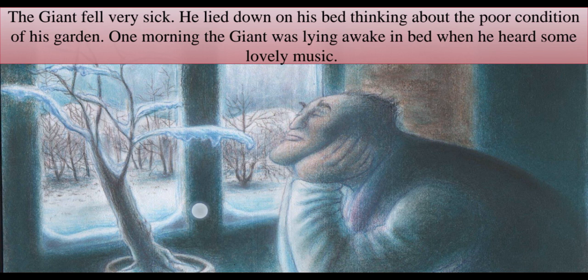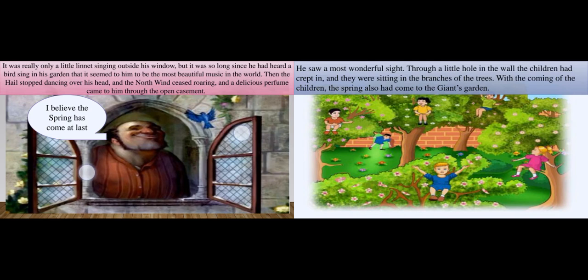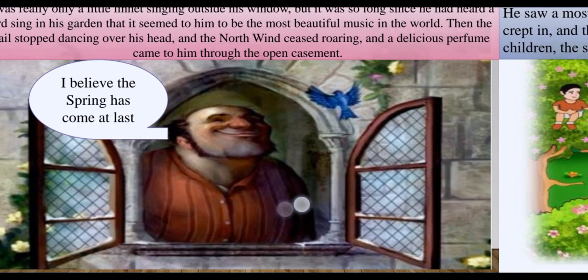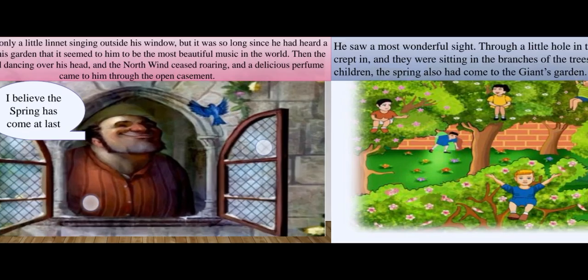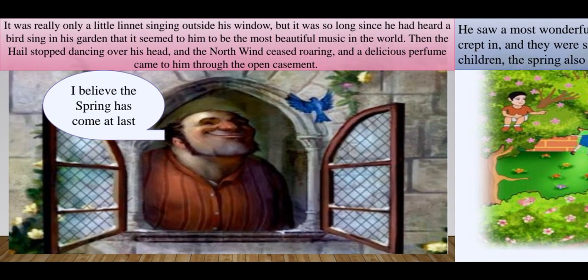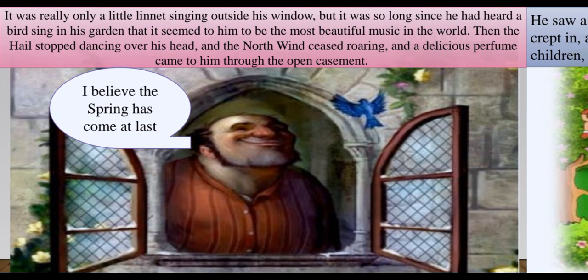Who is this person singing the lovely song? Can you see? The giant is happy. He's happy to see a lovely bird. Can you see the blue color bird there? It's a linnet. This little bird was singing and the giant feels now he's okay. He's back to his healthy nature, back to his good health. And he comes out to see why the linnet is singing.